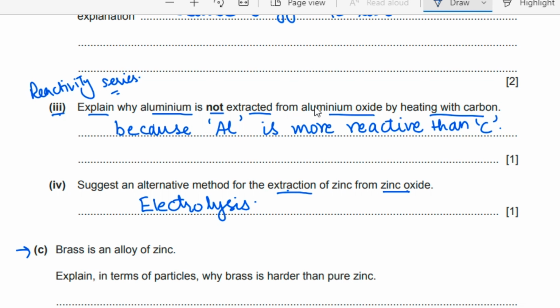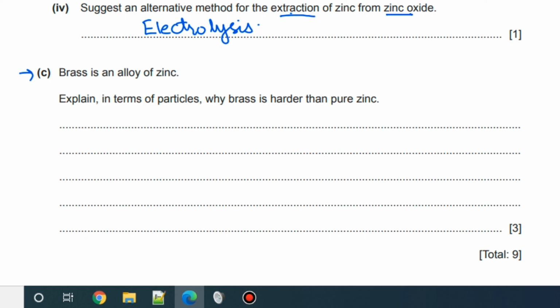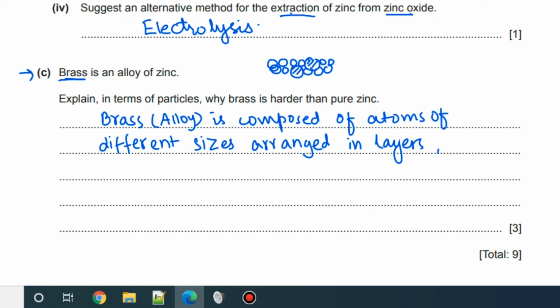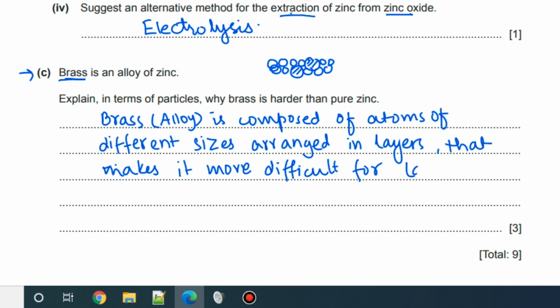Question C. Brass is an alloy of zinc. Explain in terms of particles why brass is harder than pure zinc. If you remember the picture of an alloy, alloys are made up of different sized atoms. Because brass is an alloy, it is composed of atoms of different sizes arranged in layers, that makes it more difficult for layers to slide over each other.